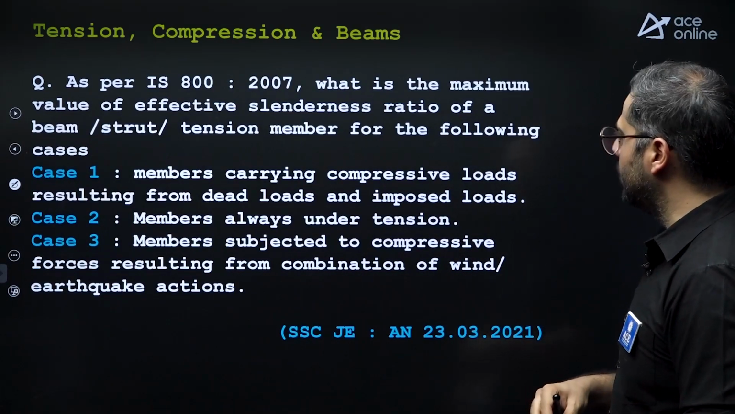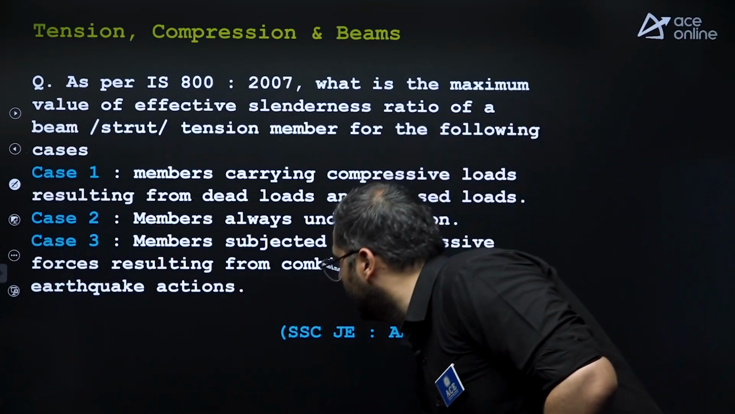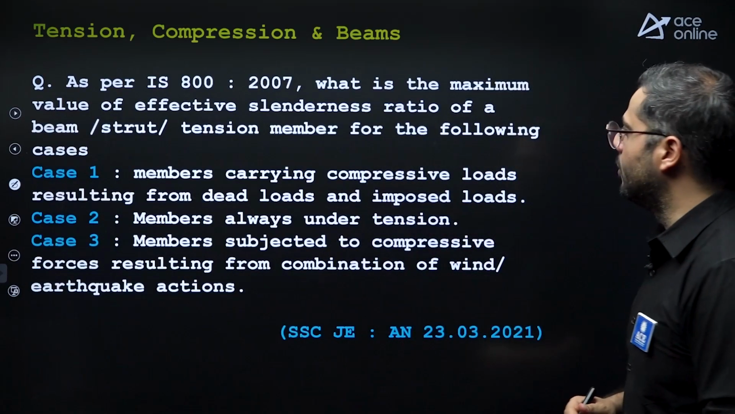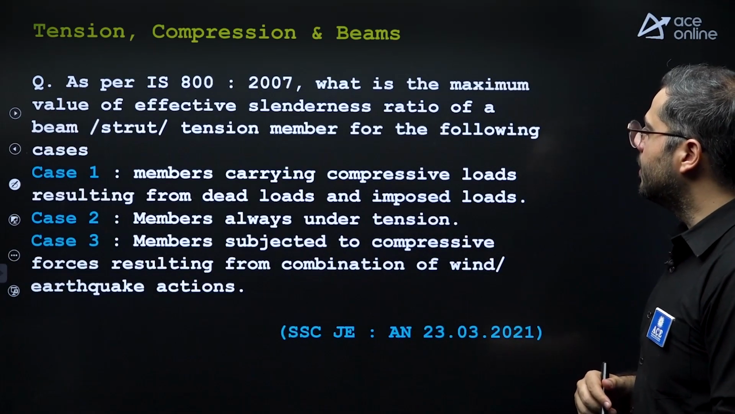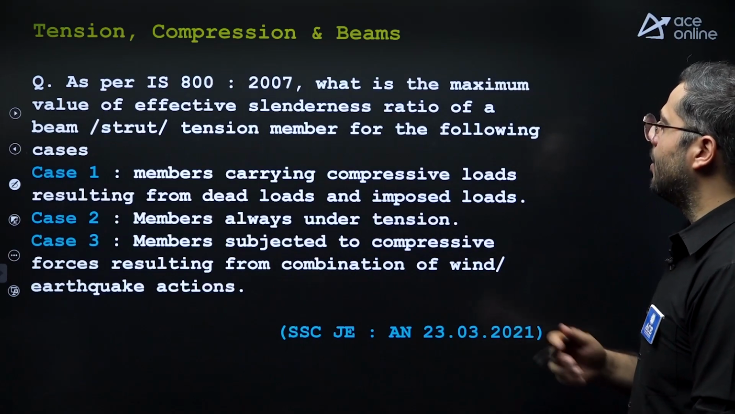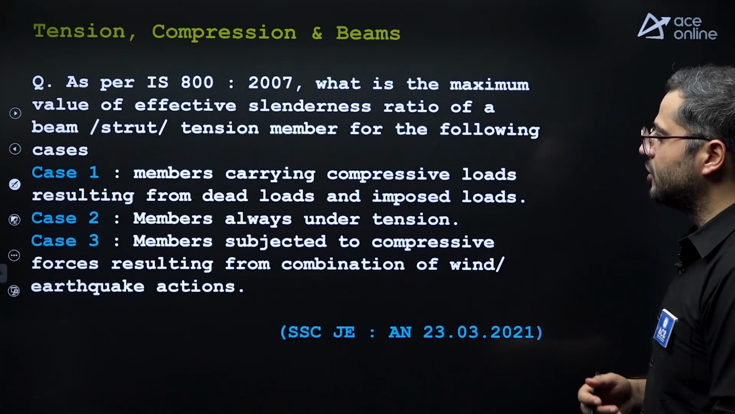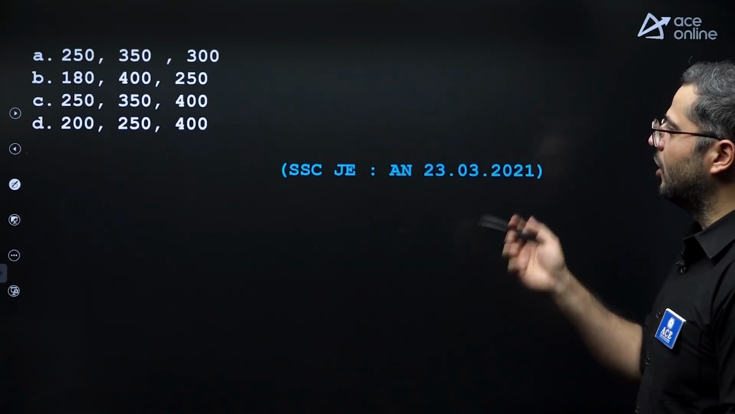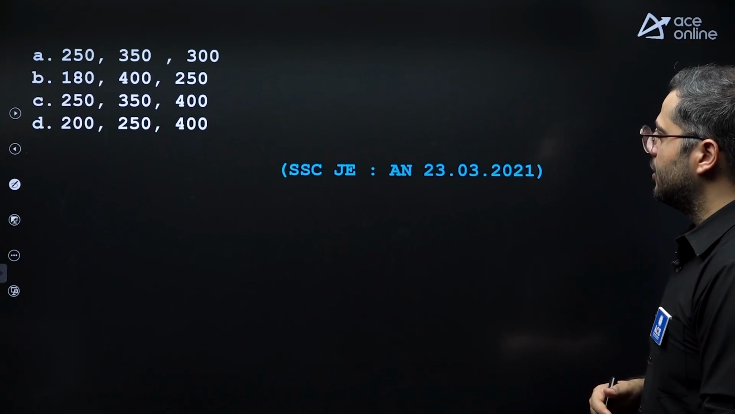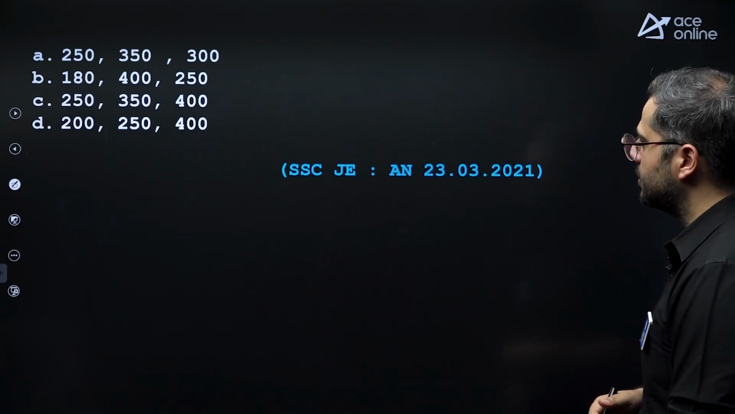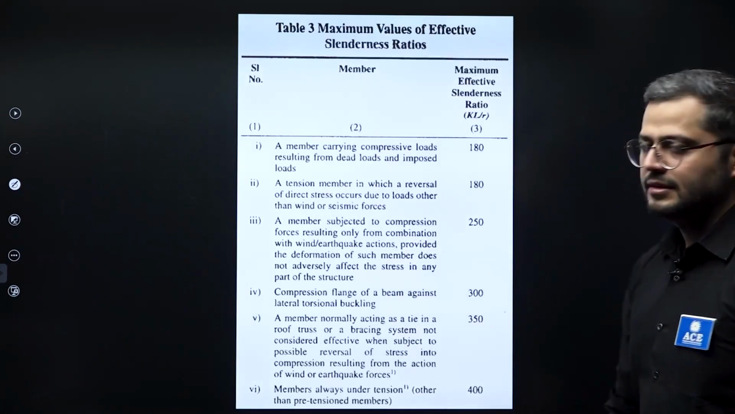Members carrying compressive loads resulting from dead loads and imposed loads. After this, member always under tension. Member subjected to compressive loads resulting from combination of wind or earthquake actions. These are the options. You need to find out the maximum slenderness ratio. It is based on this table only.